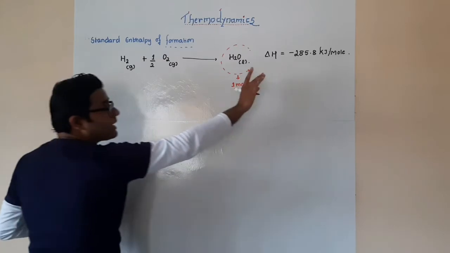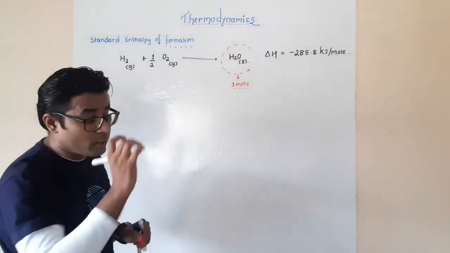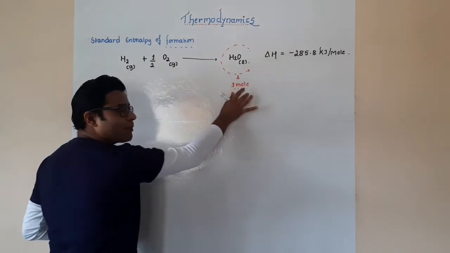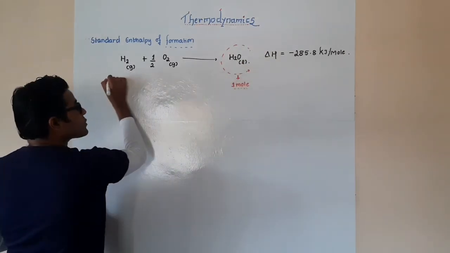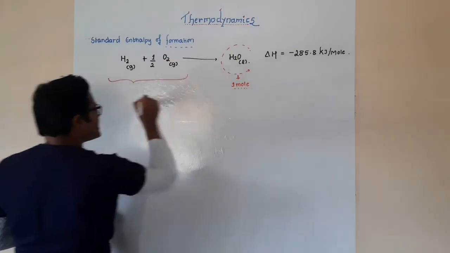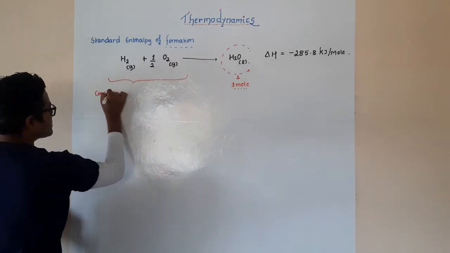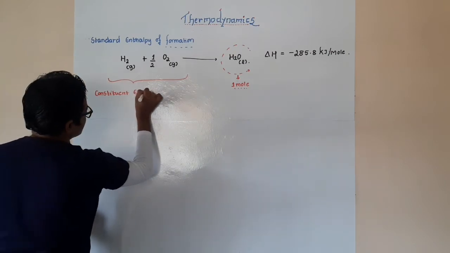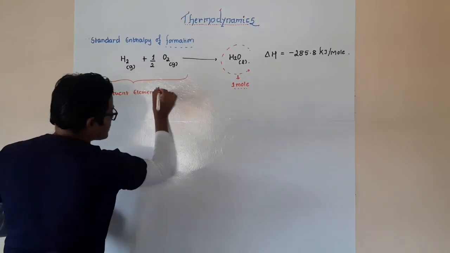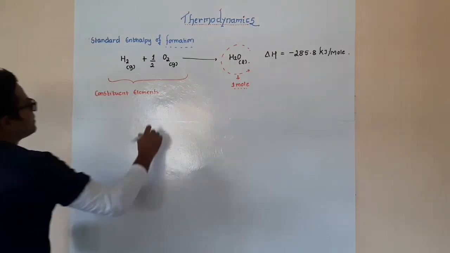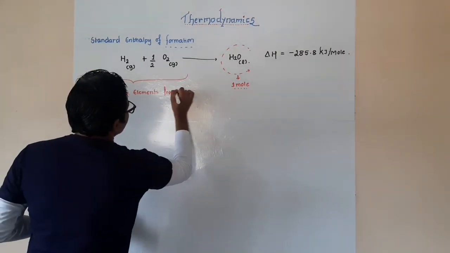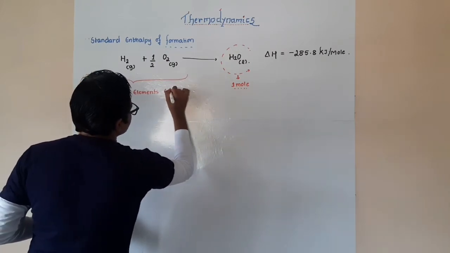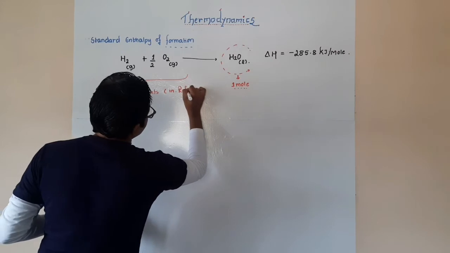So the enthalpy change that occurs when 1 mole of a particular compound is formed from its constituent elements, of course, in its reference state.